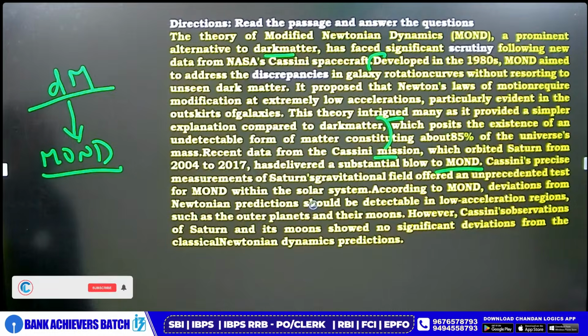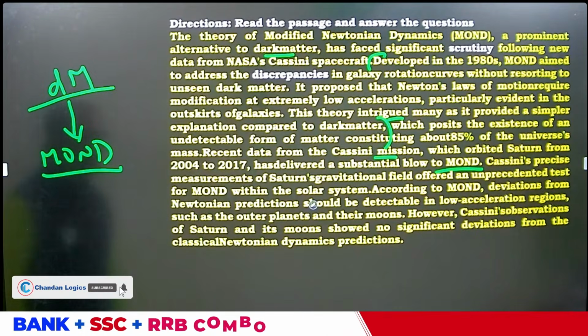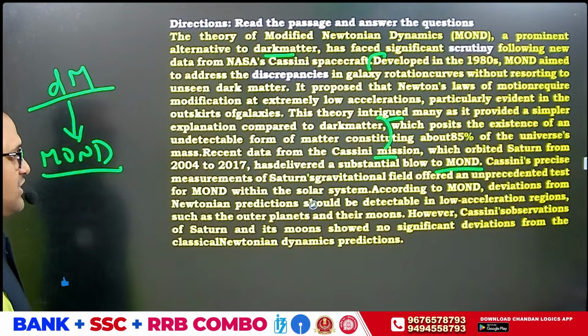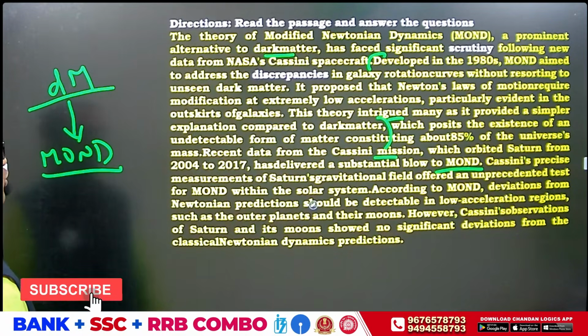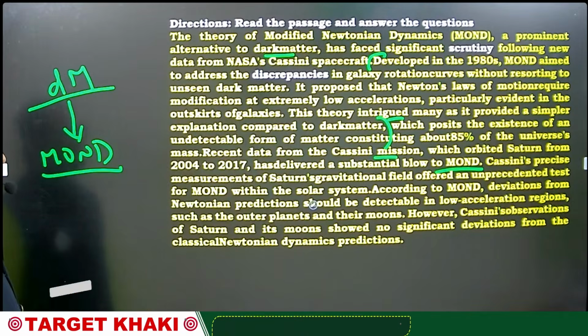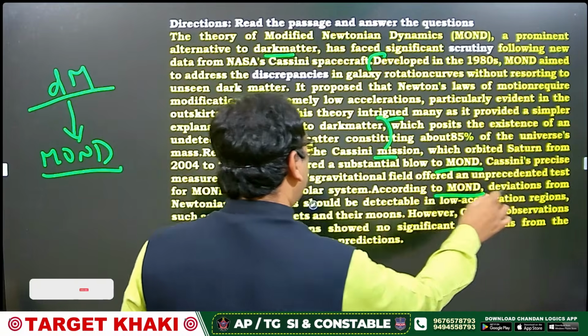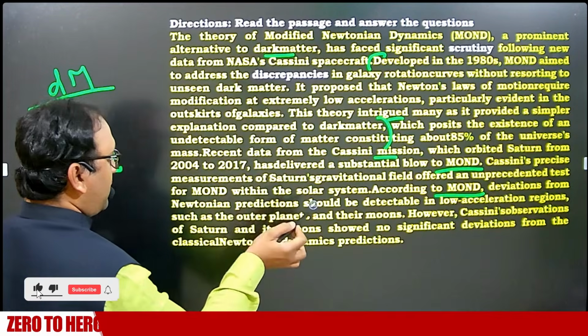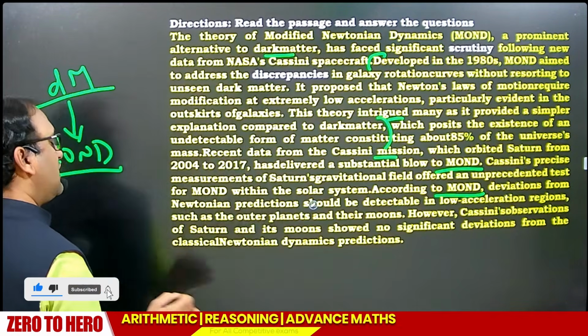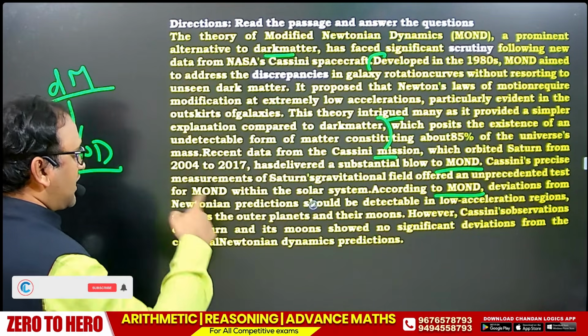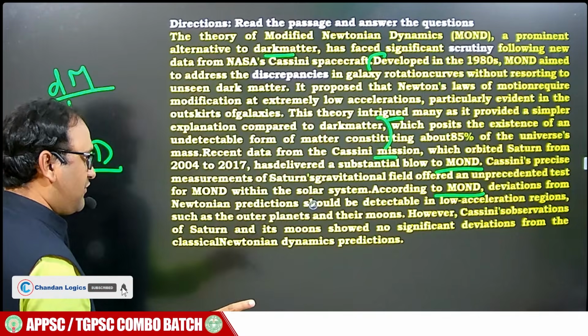Cassini's precise measurements of Saturn's gravitational field offered an unprecedented test for MOND within the solar system. According to MOND, deviations from Newtonian predictions should be detectable in low acceleration environments, such as the outer planets and moons. However, Cassini's observation of Saturn and its moons showed no significant deviations.